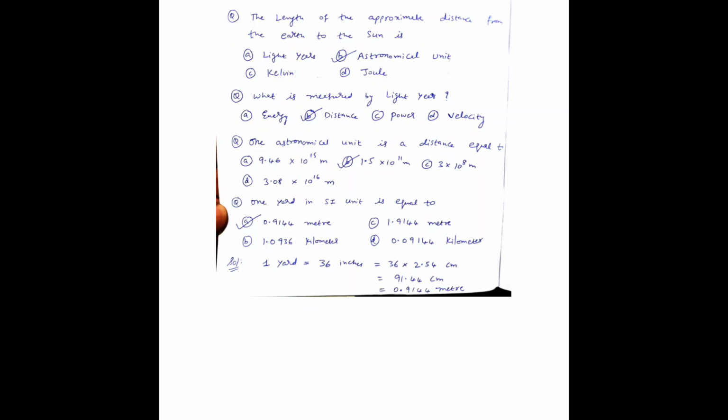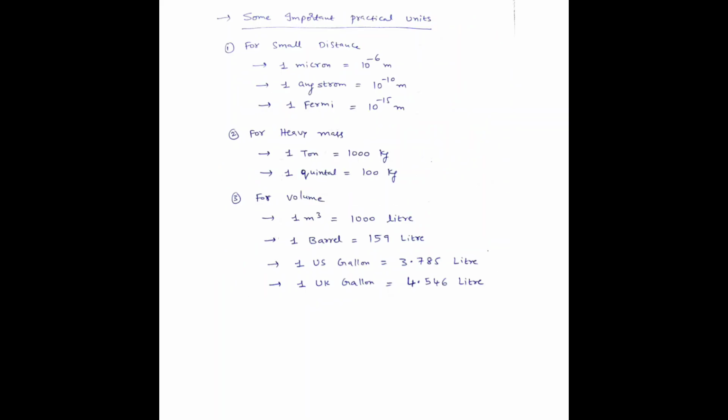And the next question: 1 yard in SI unit is equal to what? 1 yard is less than 1 meter. So option A, 0.9144 meter, is the right answer. 1 yard means 36 inches, and 1 inch means 2.54 centimeters. You get 91.44 centimeters, approximately less than a meter, 0.9 meter. So 1 yard means approximately 0.9 meter.